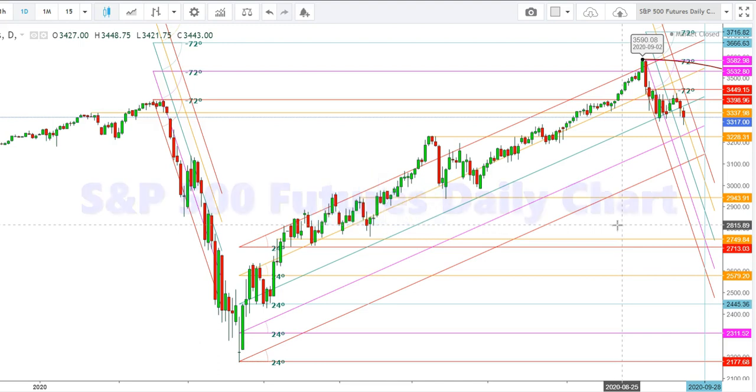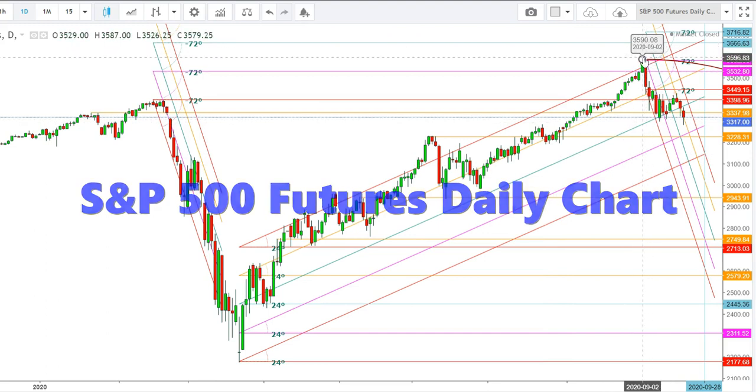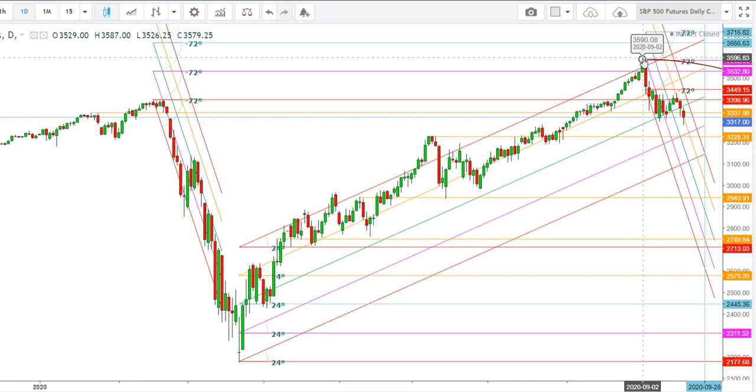So let us start the day to analyze the movements of S&P 500 futures in a daily time frame. So here you can see that after facing a stiff resistance at the levels of 3588, what the S&P 500 futures tested on September 2nd, S&P 500 futures faced stiff resistance at these levels, found heavy sell-off from these levels and tested the levels of 3347.